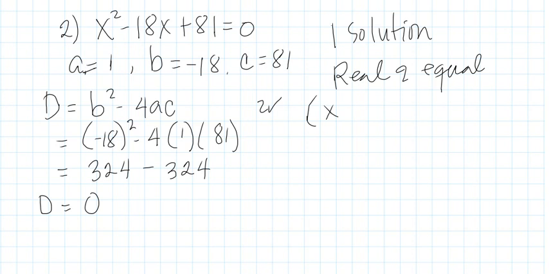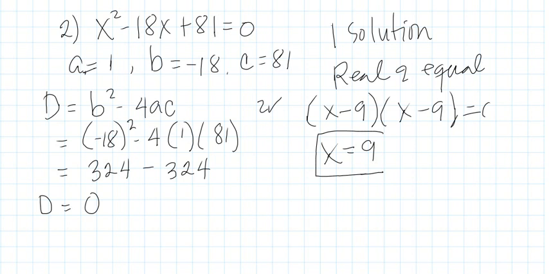Since it's a perfect square trinomial, we have x minus 9 times x minus 9 is equal to 0. So therefore, x is equal to 9. Therefore, the solution set is 9. Therefore, one solution, real numbers, and they are equal. So this is how to determine the nature of roots when the discriminant is equal to 0.